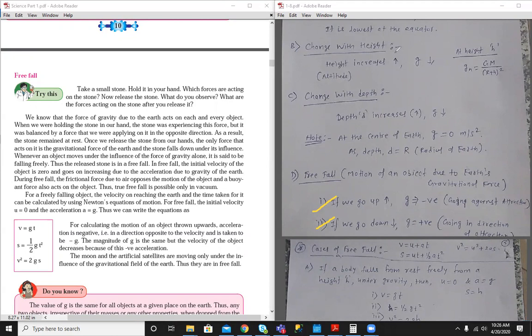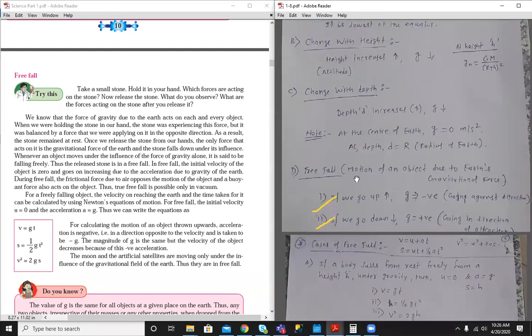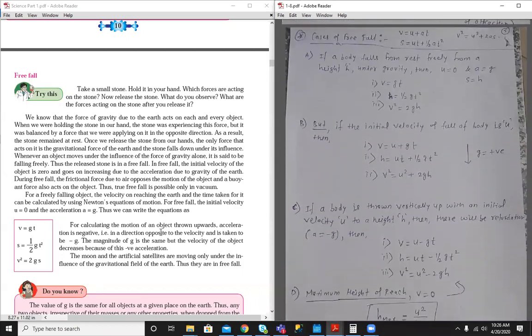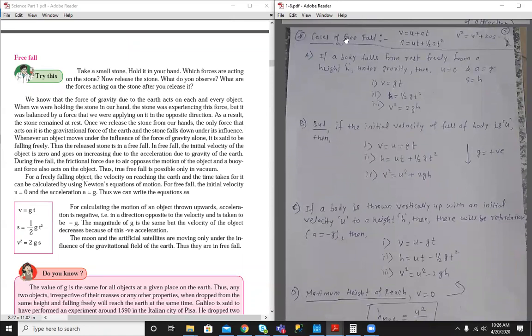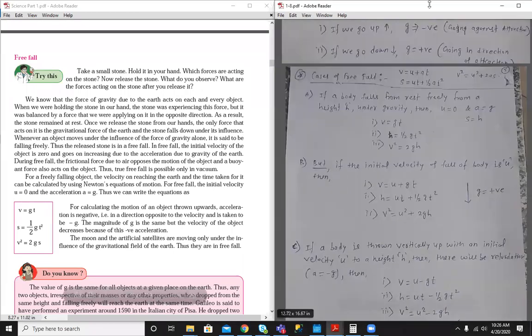Let's see the different cases of free fall. We already know the kinematical equations. What are Newton's kinematical equations? v equal to u plus at, where v is final velocity, u is initial velocity, a is the acceleration, and t is the time taken to accelerate.